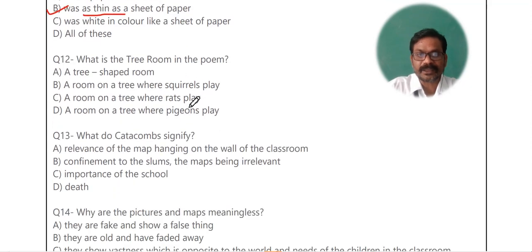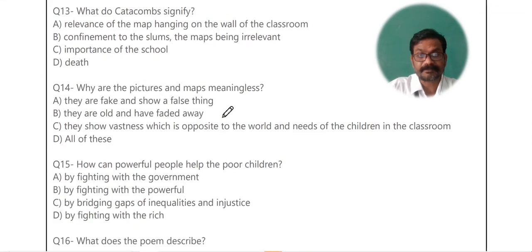Now, question number 12. What is the tree room in the poem? In the poem, one word is used, tree room. So what does it symbolize? Tree room here symbolizes a room on the tree where squirrels play. The child also wants to play like a squirrel. He also wants to be free like a squirrel.